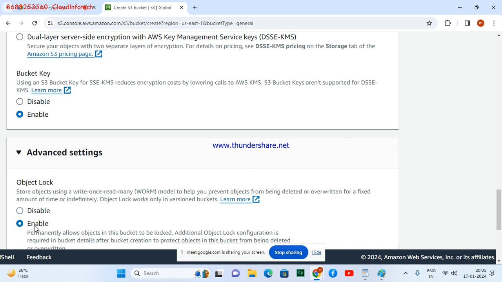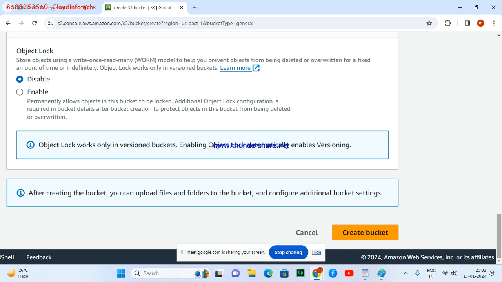Accidental deletion. In EC2 we have seen accidental deletion protection. Suppose I terminate my important and confidential machine accidentally. That is a protection. But a bucket also has a lot of data, so it's good to go for Object Lock. I'm not doing it right now, but you have to understand this option. Then create the bucket. That's it.